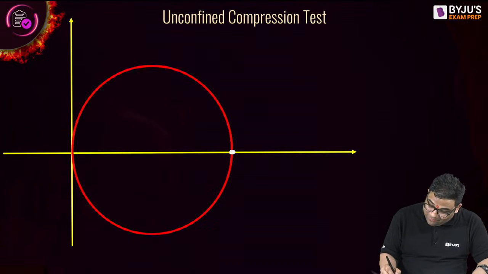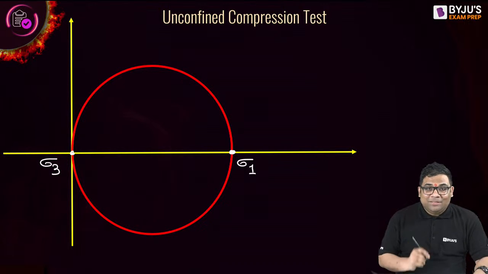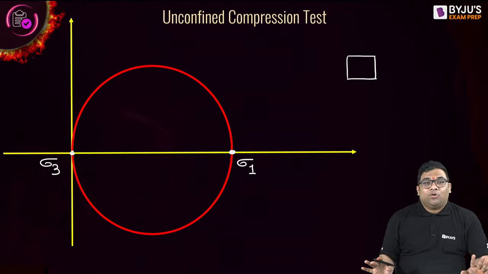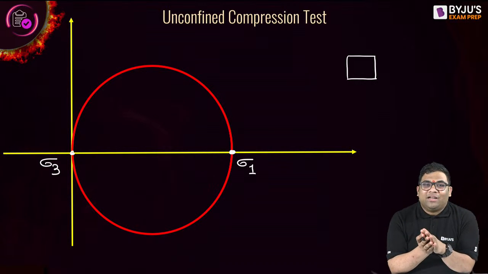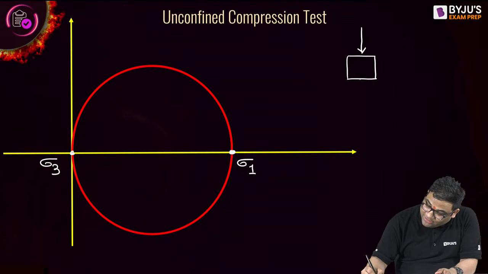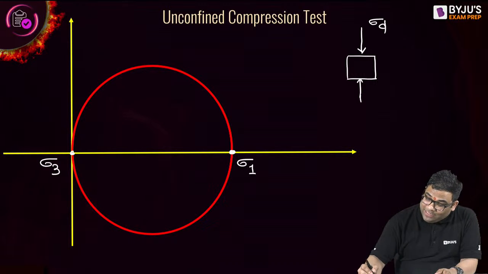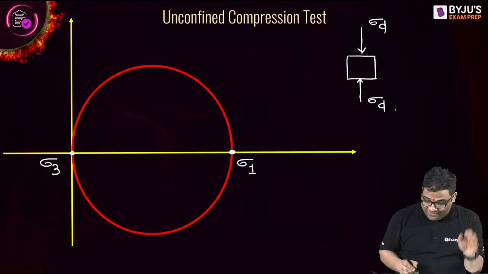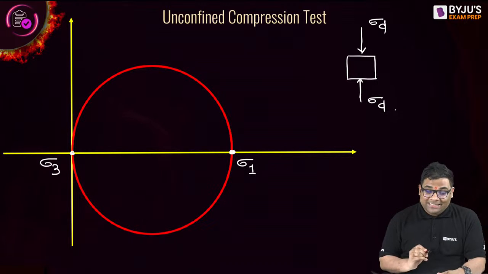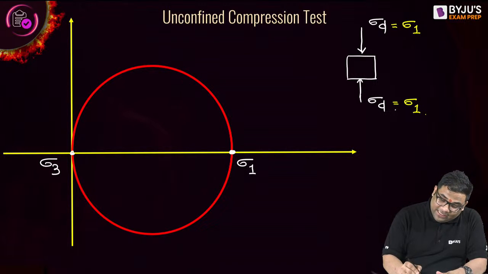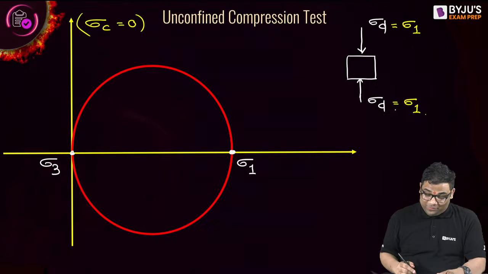You see, this will be sigma 1 and this will be sigma 3, right? Now see, confining pressure is 0 means what? Initially in the consolidation stage, there will be no all-round pressure, right? Only the deviatoric stress will come into picture. And I can say this deviatoric stress will be sigma 1 here because in unconfined compression test, the sigma C is 0. Sigma C is 0, right?